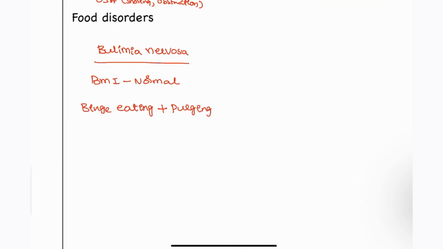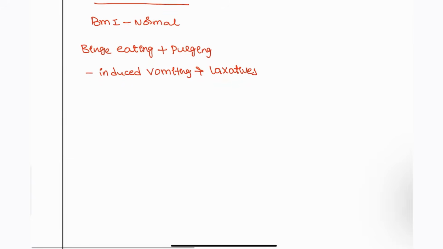So that's why these patients will be suffering from all kinds of disturbances. But when it comes to anorexia, this is somewhat worse, because BMI is normal in bulimia. Self-induced vomiting or excessive intake of laxatives will be seen in the bulimia nervosa patients.